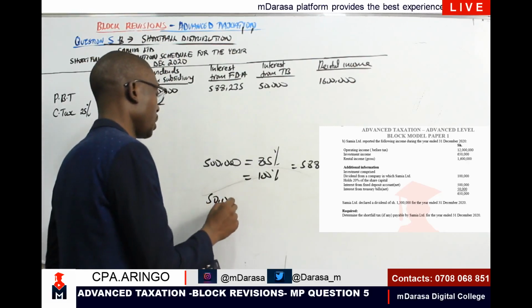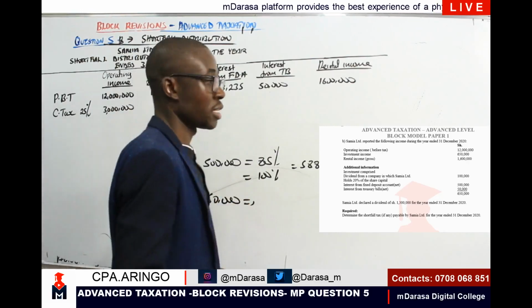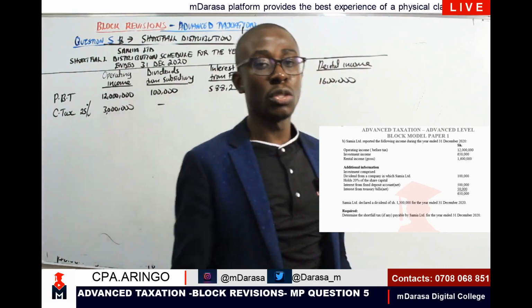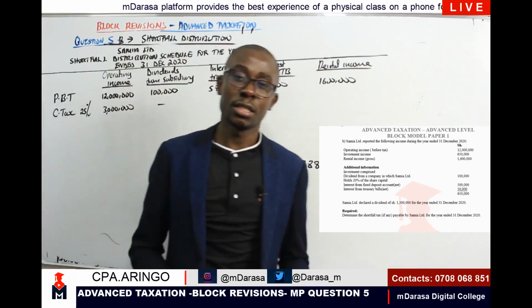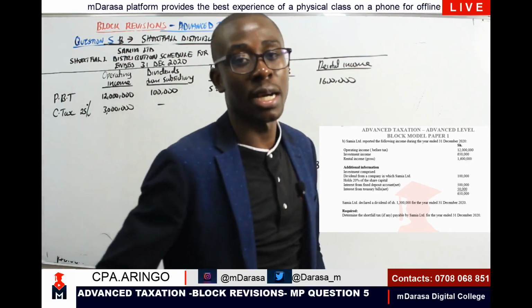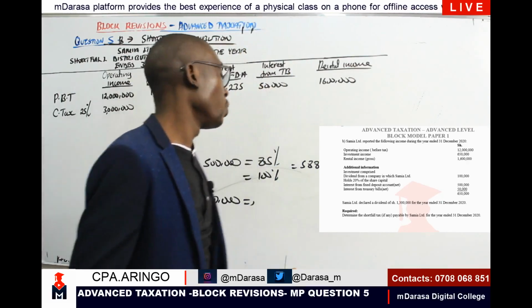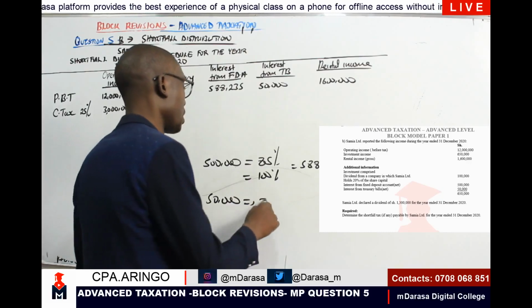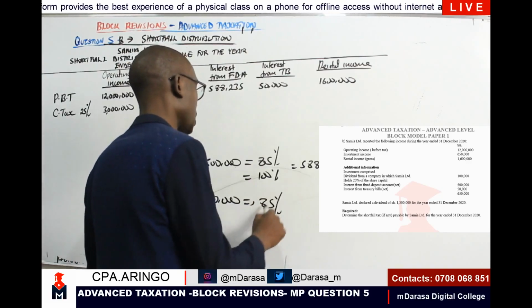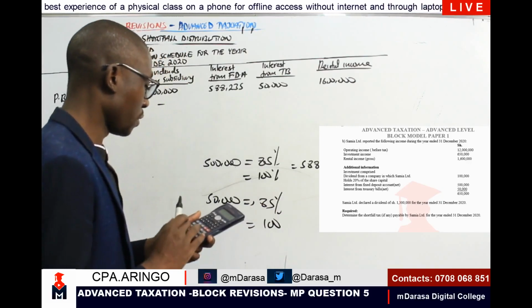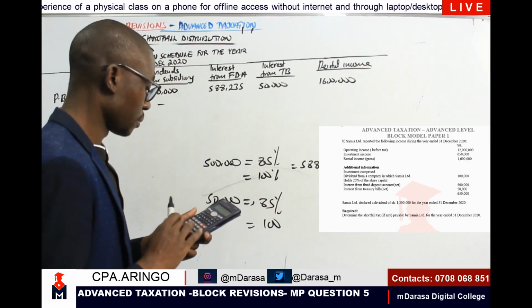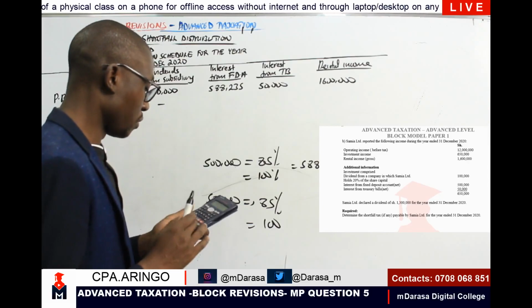What about the interest from TB? It is the company which is receiving. If it is a company which is receiving, these are non-qualifying interest subject to withholding tax at the rate of 15%, which is not a final tax. So the same concept will apply. That one is 85%. What about 100? So you should be talking of 550,000 times 100, divided by 85.